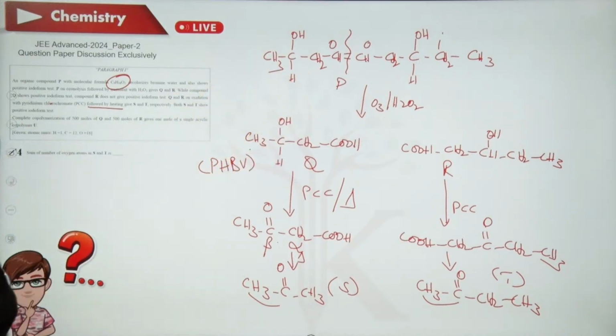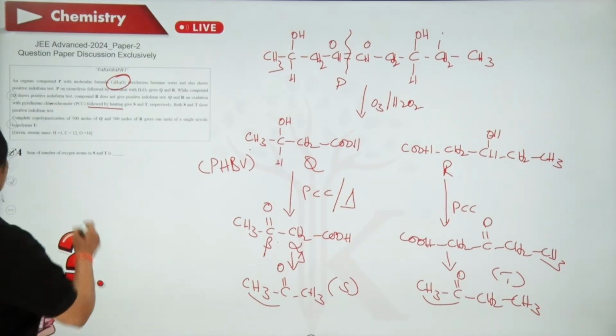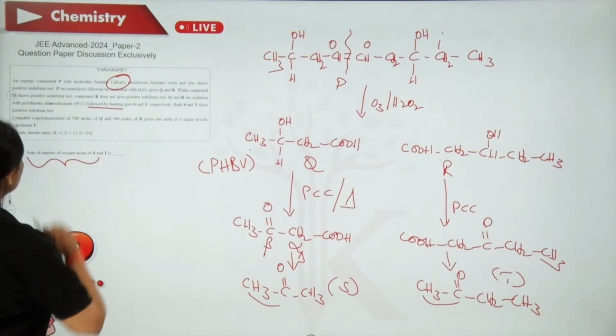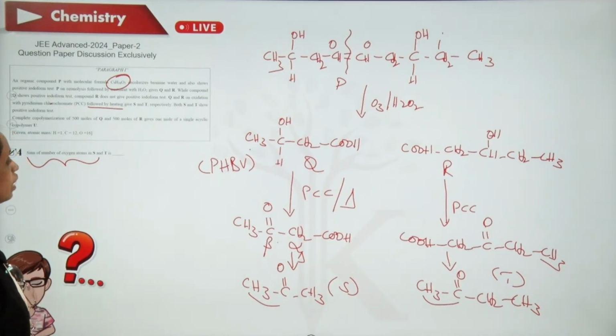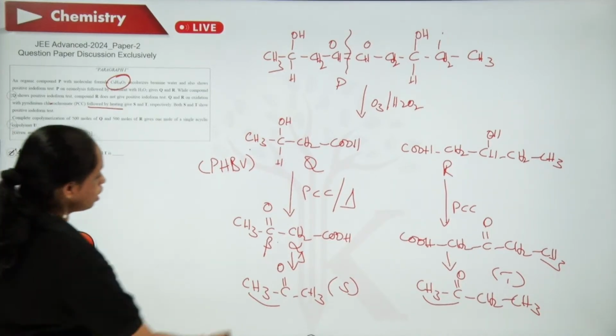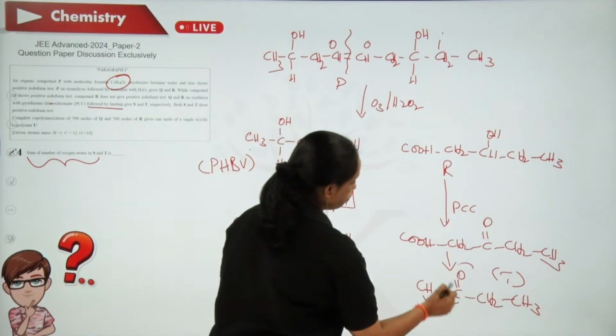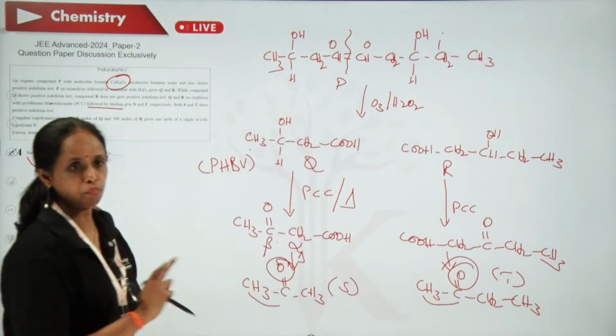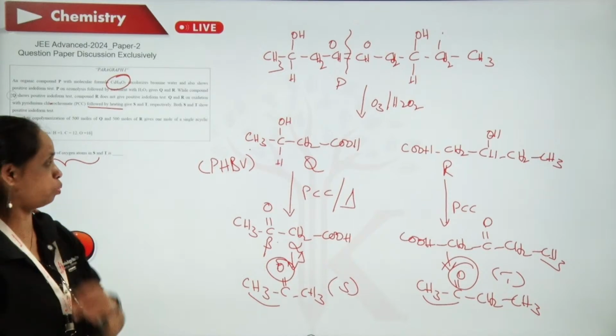Now what is the question based on this information? Based on this information, sum of number of oxygen atoms in S and T. S has one oxygen and T also has only one oxygen. So the number of oxygens in total are 2.